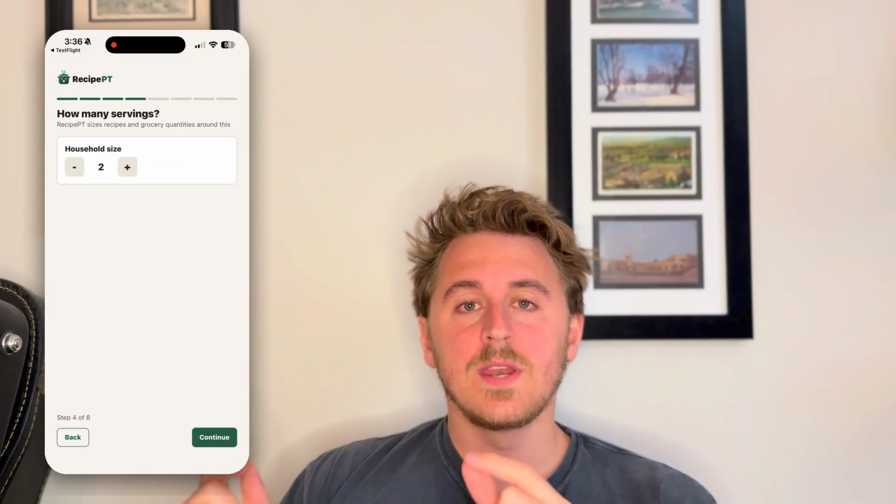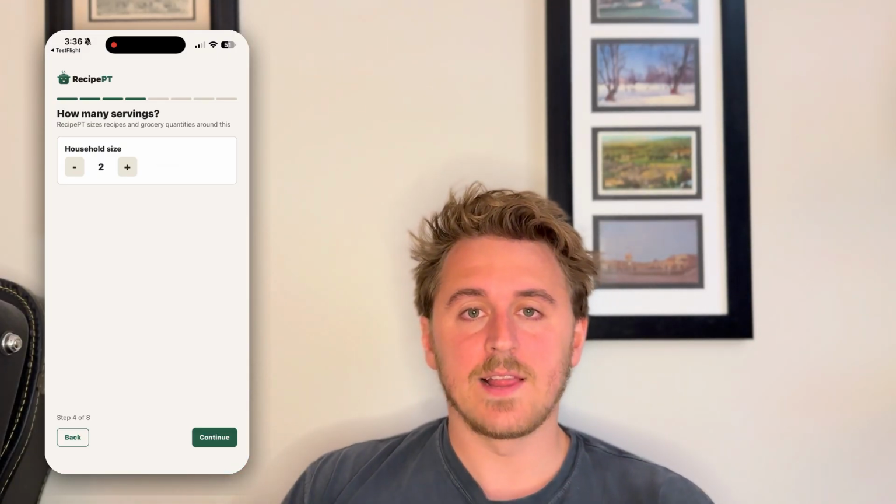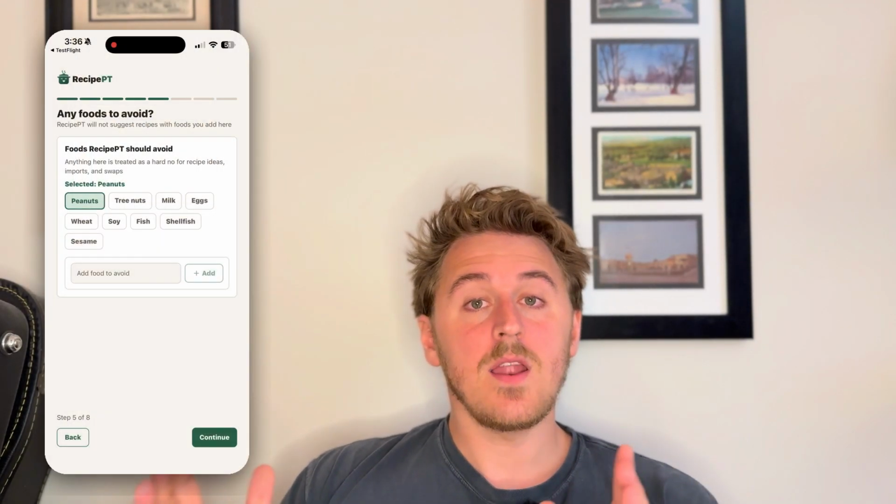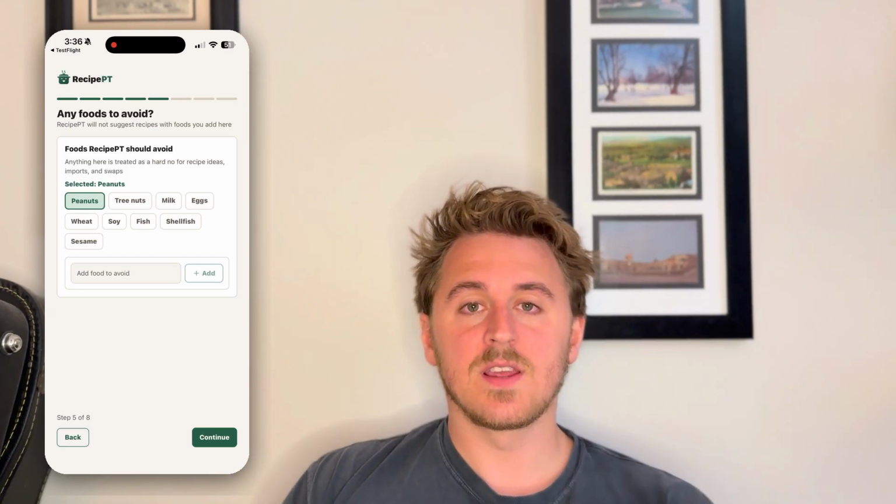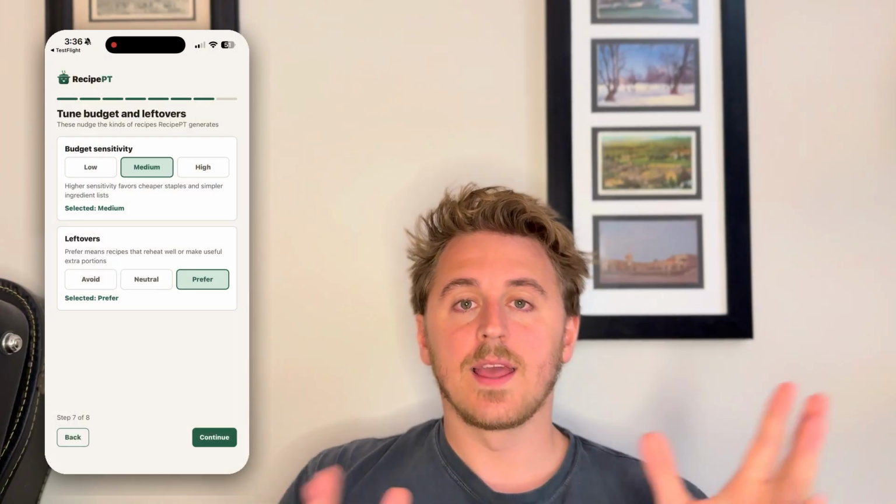Next are a handful of screens that are twofold. They're both things we need from you so that we can correctly tailor recipes to what you're looking for, but they're also us showing you that we're listening to your preferences, and so you can assume that we're then taking these into account later on.